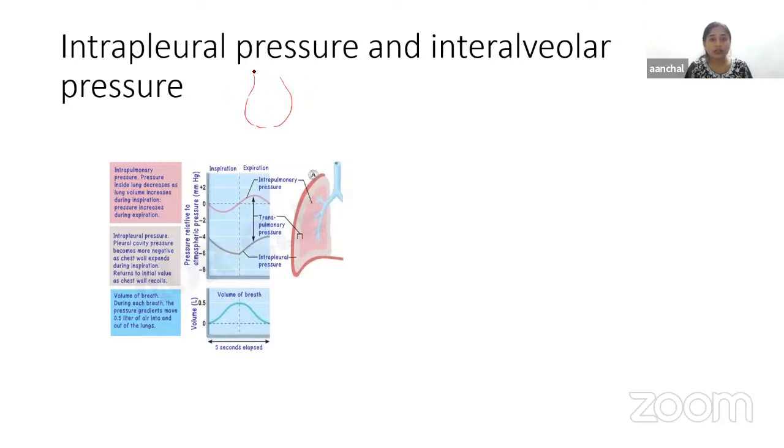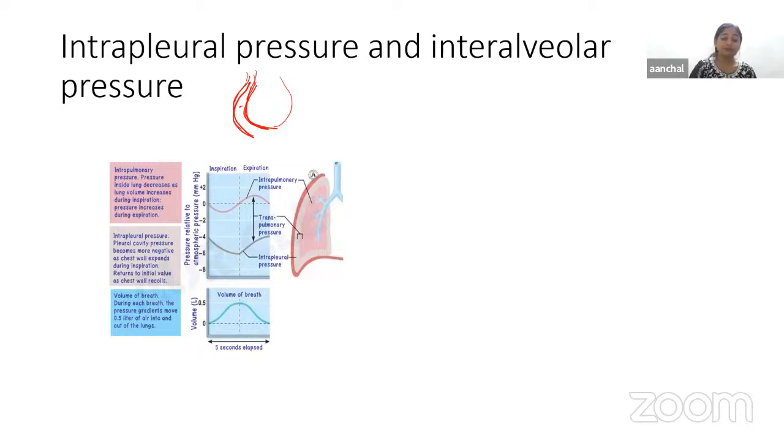If this is the lungs, this is visceral and this is parietal. Parietal is towards the chest cavity, and visceral is lining the lungs. So this is the pressure exerted between the visceral and parietal layers of pleura, and it is exerted by the suction of the fluids that line the pleural cavity.